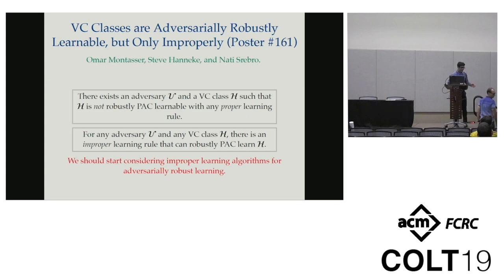So in summary, we show that there are VC classes that can't be robustly PAC-learned if you just use proper learning algorithms. But we also show that for any VC class, we can robustly PAC-learn it if we use an improper learning rule. And the takeaway message is that we should start considering improper learning in adversarial robust learning, so in neural nets, deep learning.